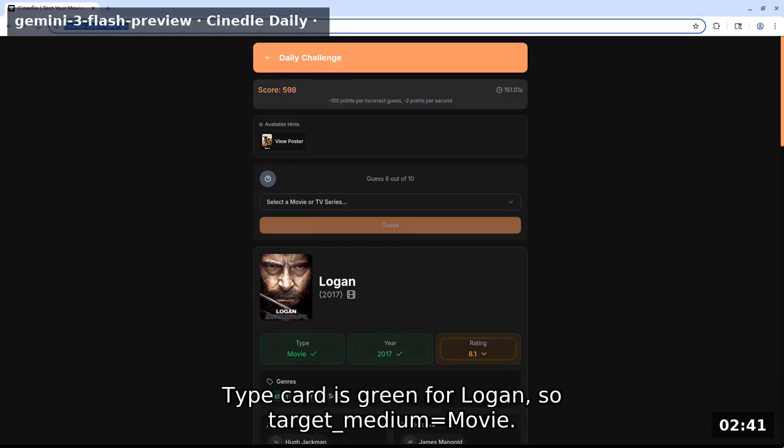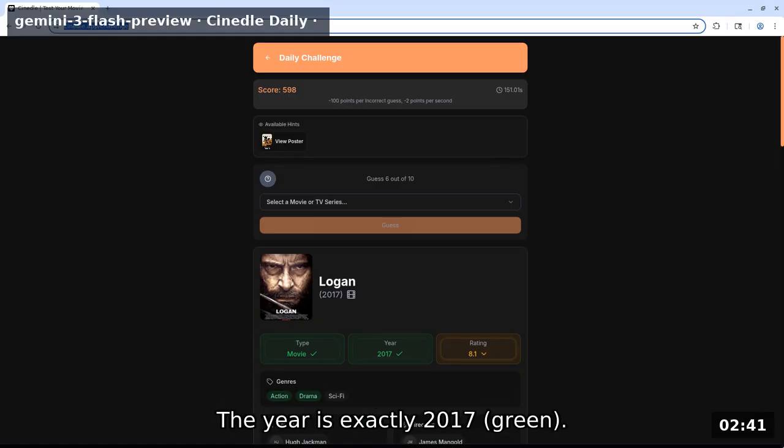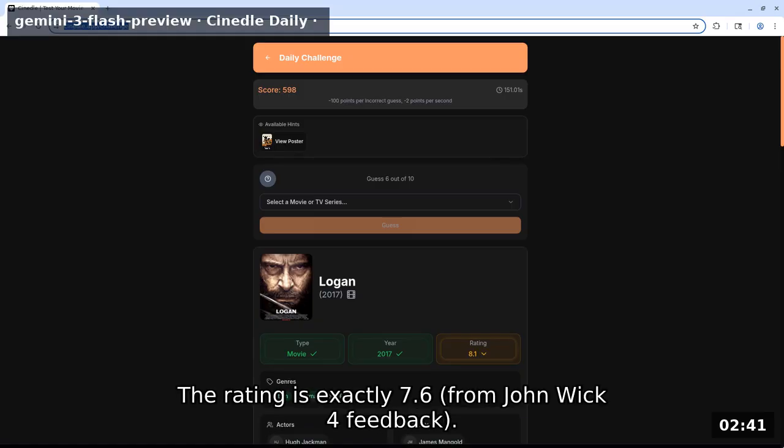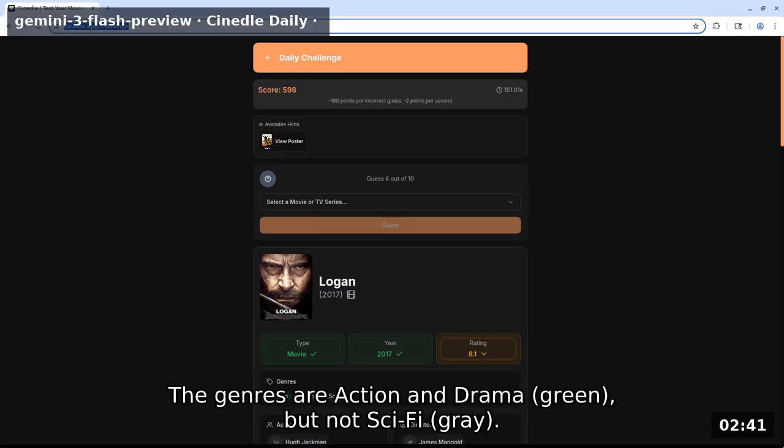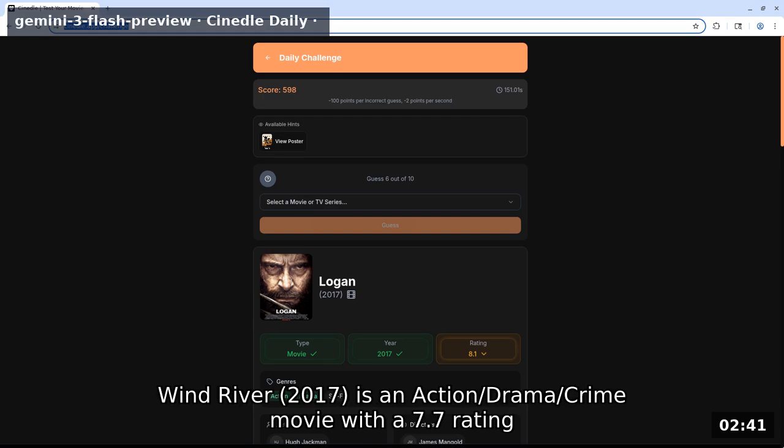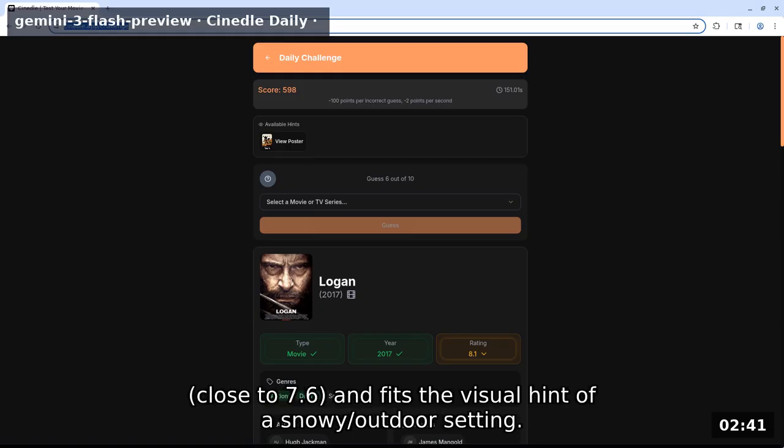Type card is green for Logan, so target medium equals movie. The year is exactly 2017 green. The rating is exactly 7.6 from John Wick 4 feedback. The genres are action and drama green, but not sci-fi gray. Wind River 2017 is an action/drama/crime movie with a 7.7 rating close to 7.6 and fits the visual hint of a snowy/outdoor setting.